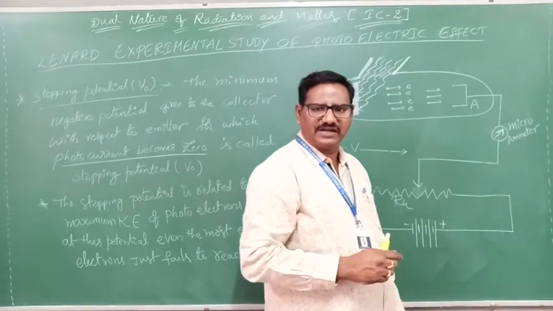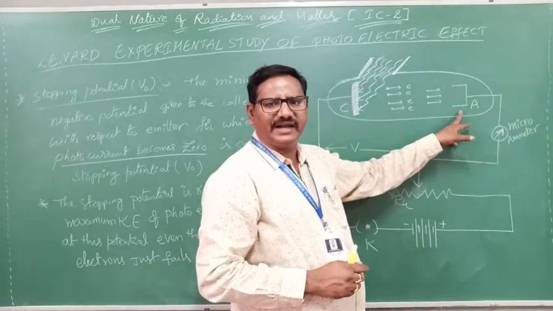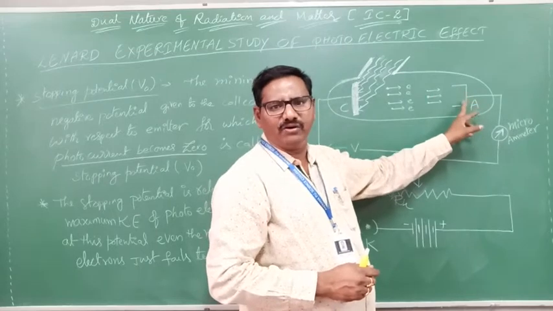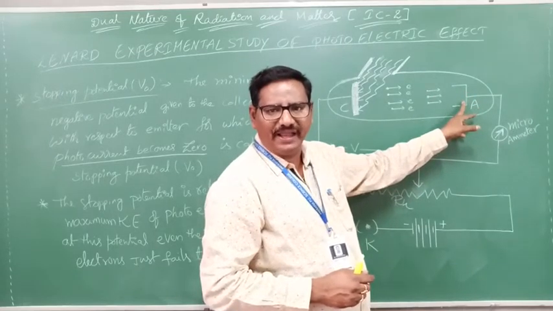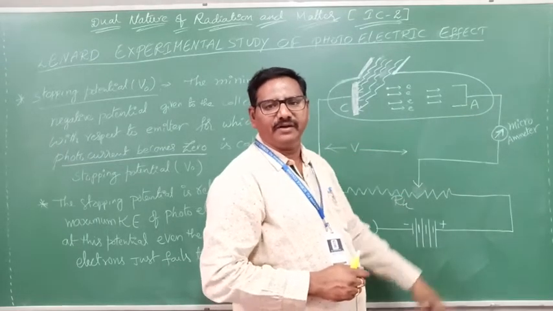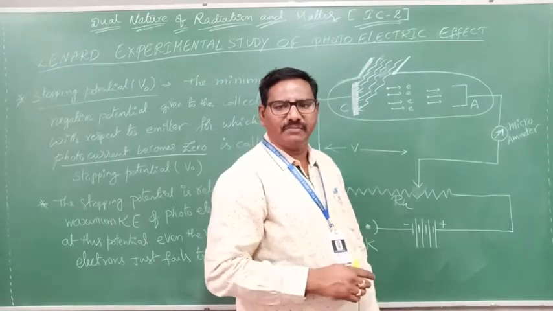Say yes or no? So up to a certain negative potential the electrons do not reach the anode, and the photocurrent becomes zero.